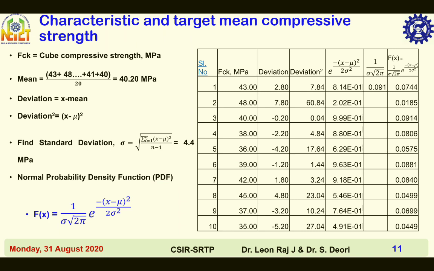Characteristics and target mean compressive strength. In the design of concrete mixes, the average design strength to be aimed at should be approximately higher than the minimum strength stipulated by the structural engineer. The value of average design strength to be aimed at will depend upon the quality control exercised at the time of making concrete.